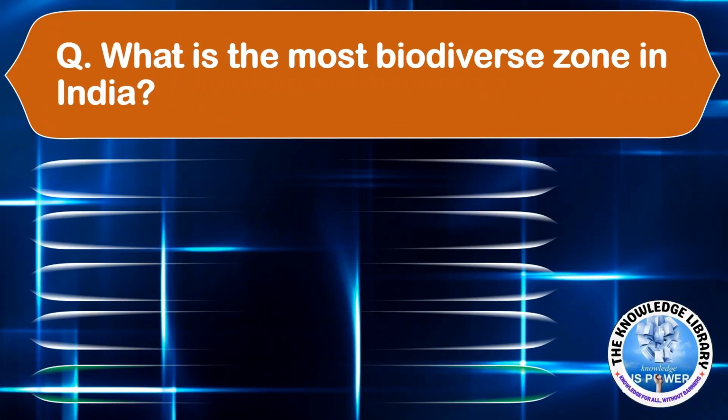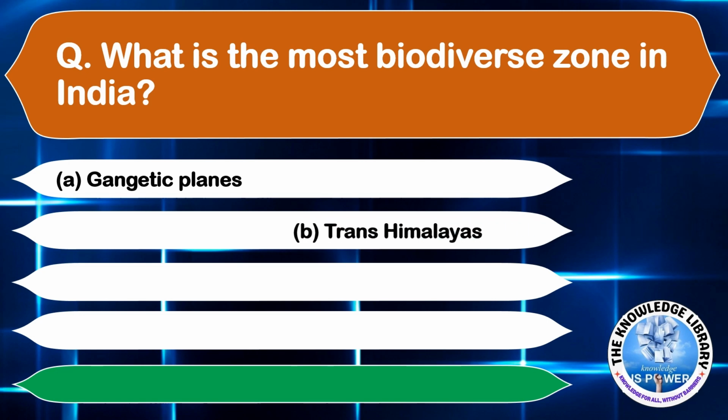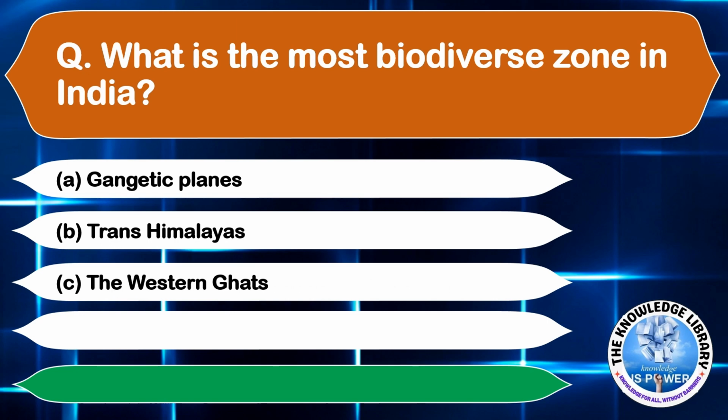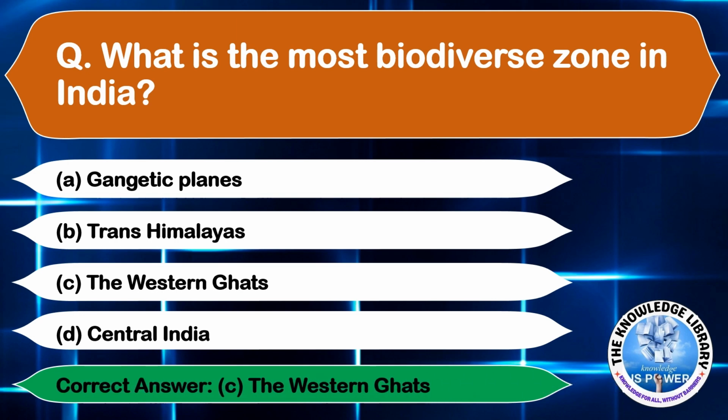What is the most biodiverse zone in India? Option A, Gangetic Plains, option B, Trans-Himalayas, option C, the Western Ghats, and option D, Central India. The correct answer is option C, the Western Ghats. Moving on to the next question.